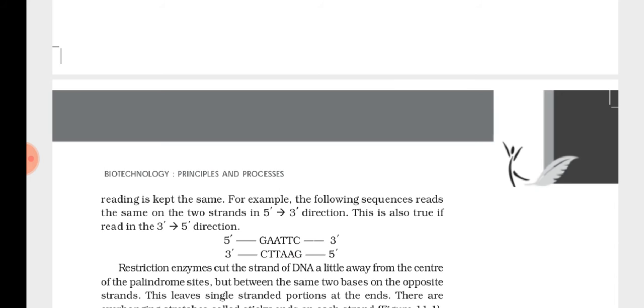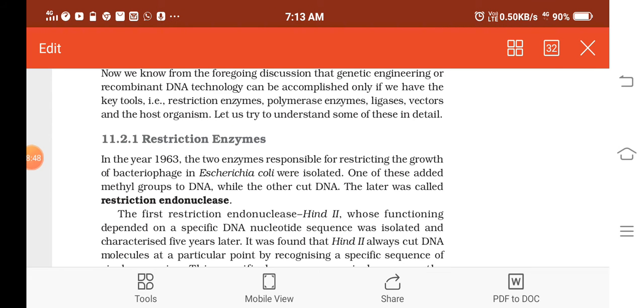So let's see how the first restriction endonuclease was found in 1963. There was an experiment where the scientists found that bacteriophages, which are the viruses which attack the bacteria, isn't it? So two enzymes responsible for restricting the growth of bacteriophages in E. coli were isolated. What do you mean by that?